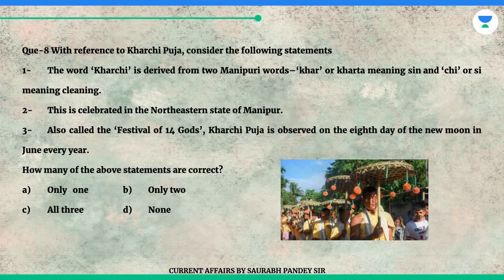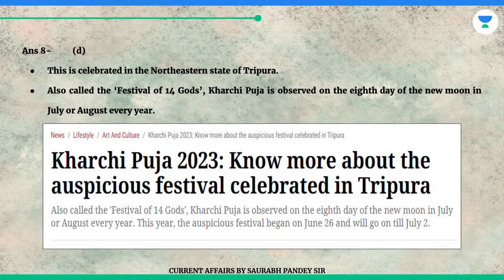A. Only 1. B. Only 2. C. All 3. D. None. The answer is D. This is celebrated in the northeastern state of Tripura. Also called the Festival of 14 Gods, Kharchi Puja is observed on the 8th day of the new moon in July or August every year.